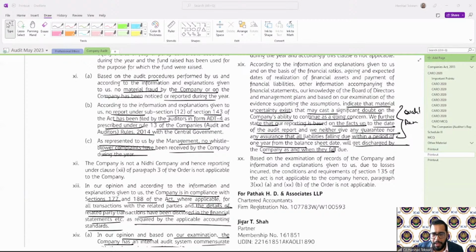So here, if you see, based on the examination of the records and the information and explanation given to us, due to losses incurred, the requirement of section 135 of the Act is not applicable. So the company is incurring losses, hence 135 is not applicable. Let us see this one.